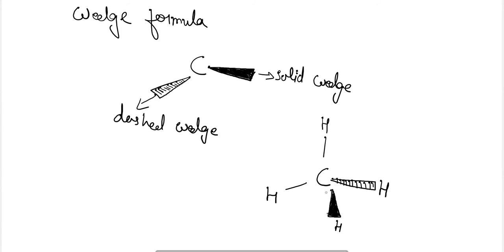So this is the representation of the wedge formula. It is termed as the wedge formula of organic compounds.